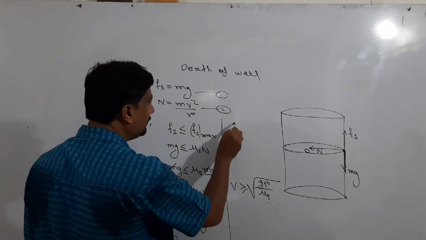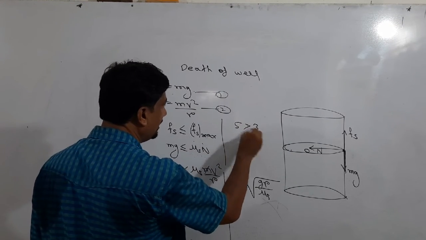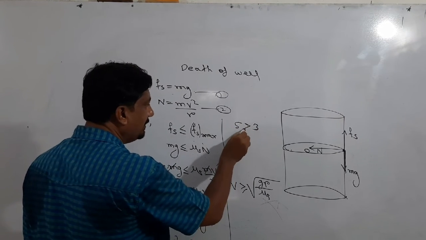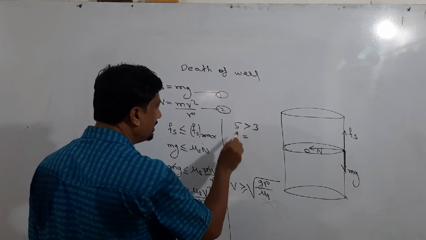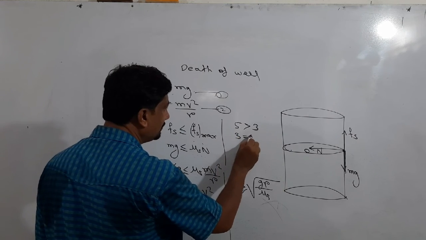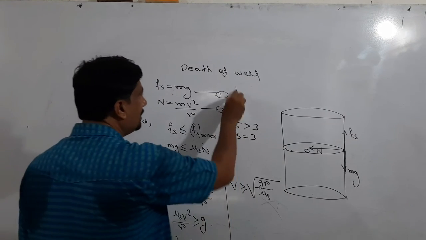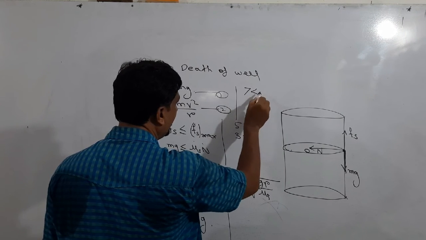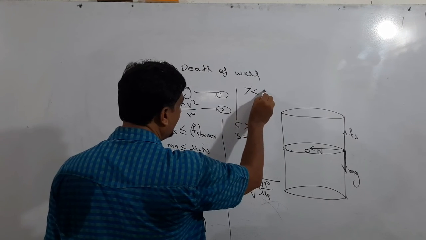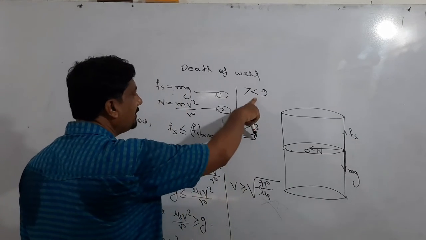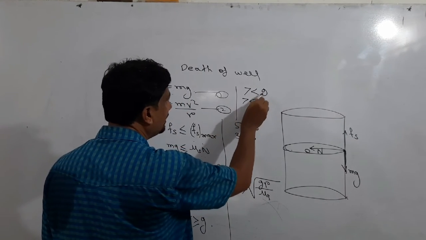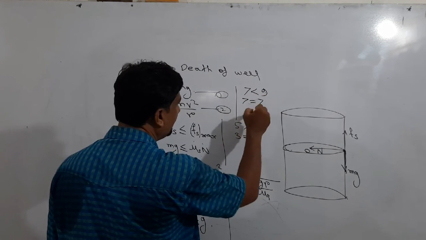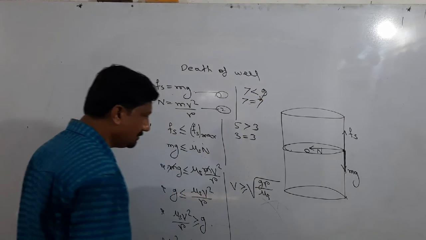Remember that 5 is greater than 3. Instead of the greater than sign, if we take the equal to sign, this value must be reduced by 2. Similarly, 7 is less than 9. To maintain the equality sign, instead of 9, write 7, when this value is reduced by 2.